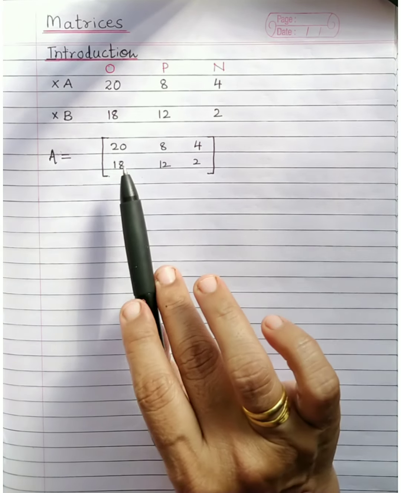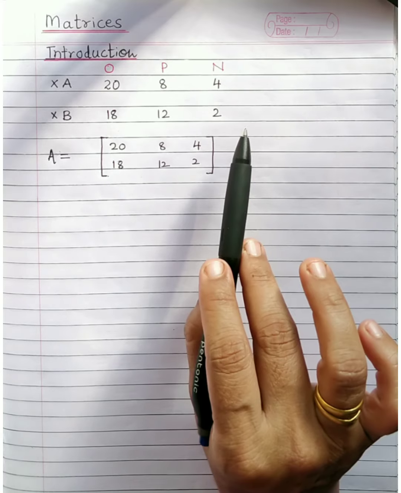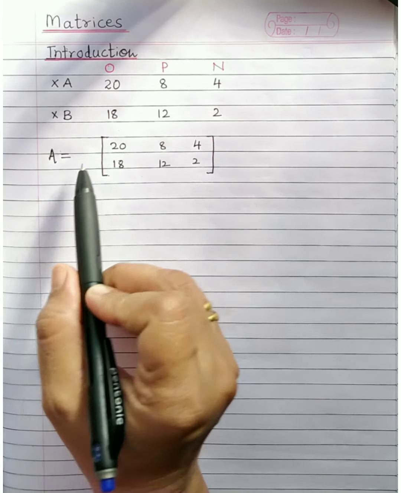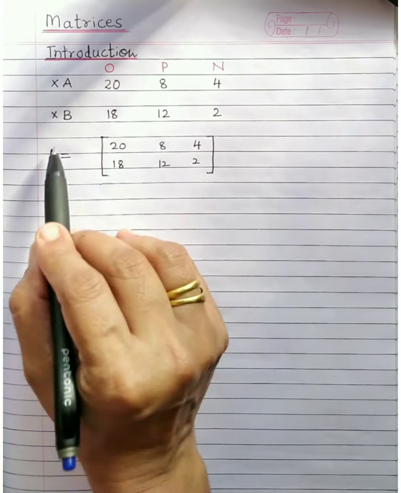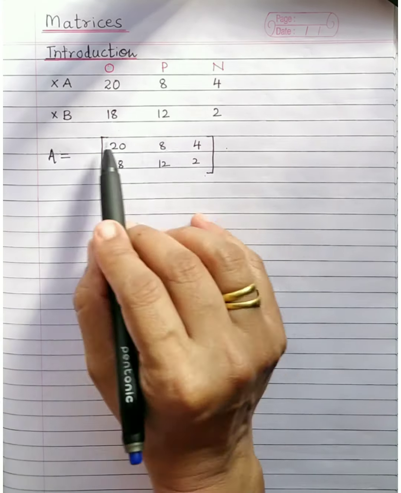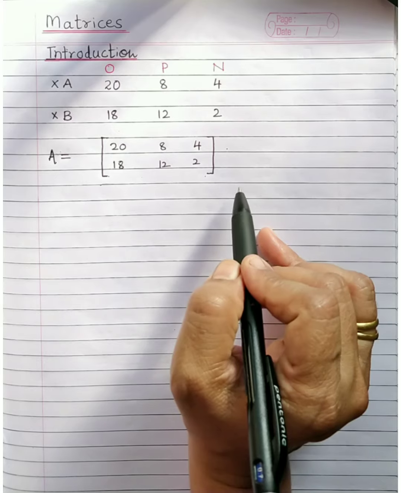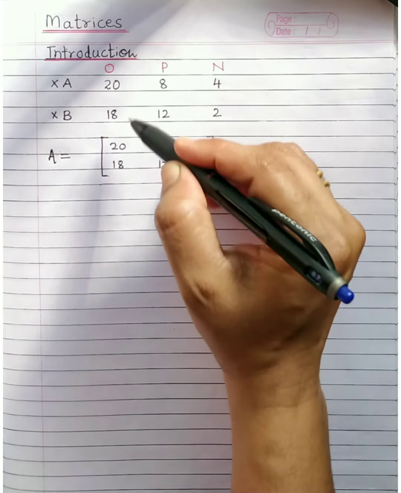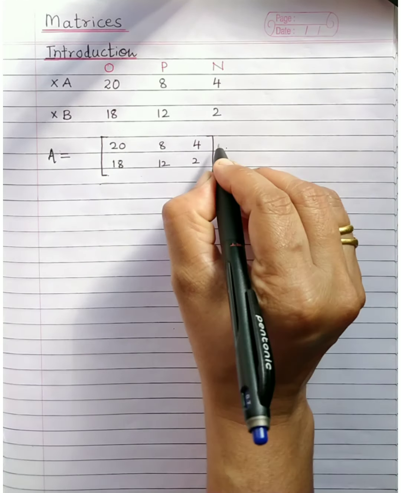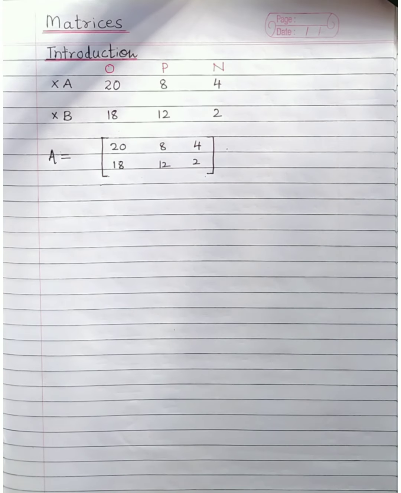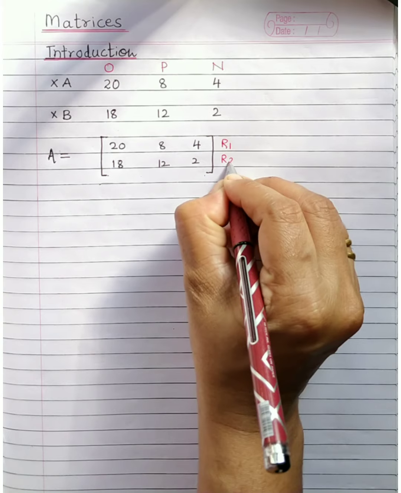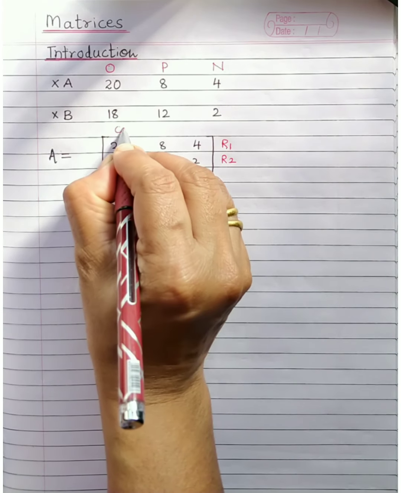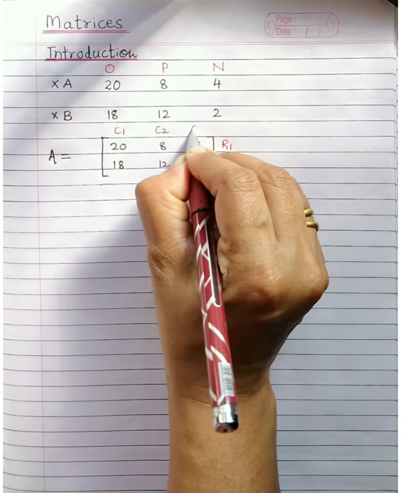So that is clear, I hope, right? Now I repeat, it will always be put into this format using the brackets, in the form of rows and columns: horizontal rows, vertical columns. So how many rows are there in this matrix? R1, R2. How many rows? 2. How many columns are there? C1, C2, C3.